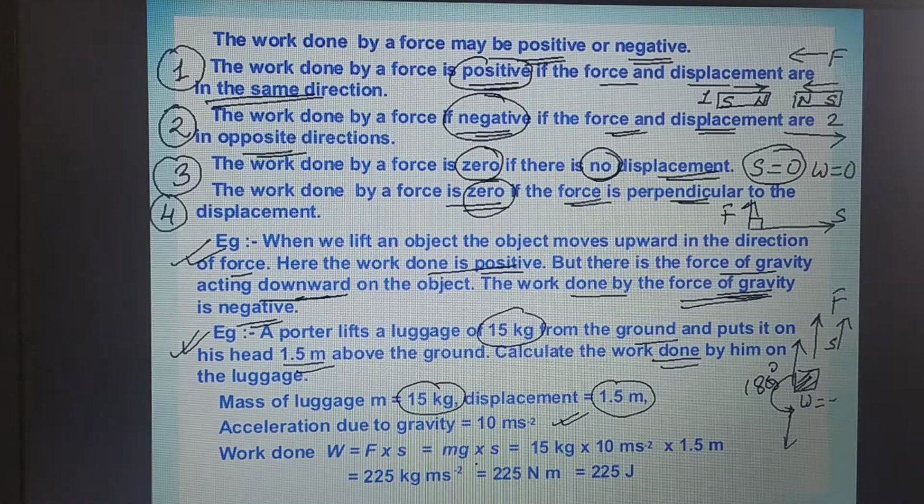So work done will be mg into s, that is 15 kg into 10 meter per second square, because we have to take mass into g, and into 1.5 meter. So how much will be the work done, 225 kg meter per second square or newton meter or joules. So the answer is 225 joules.